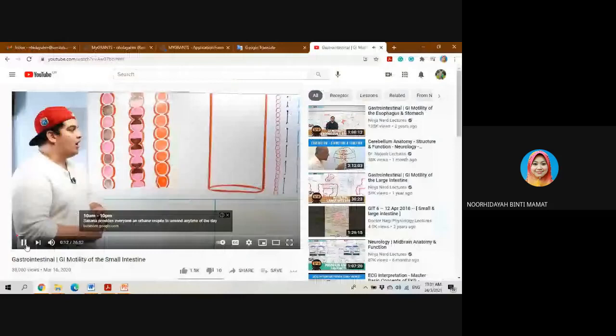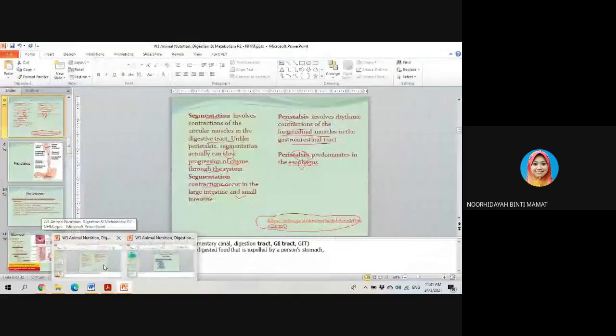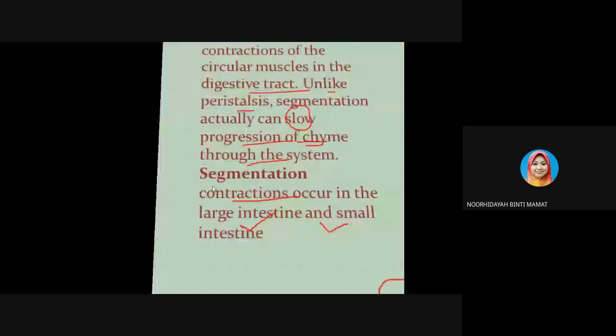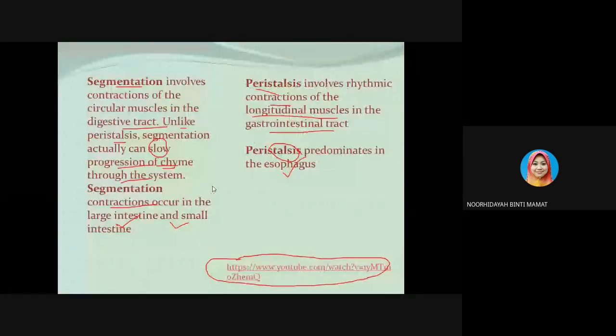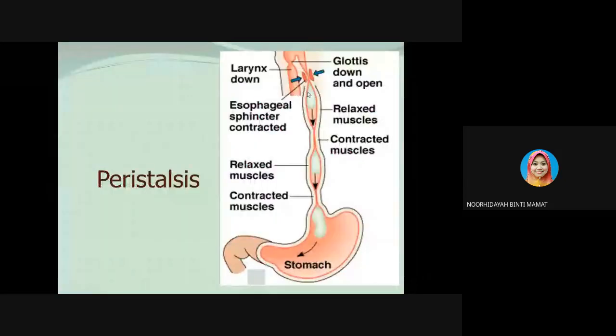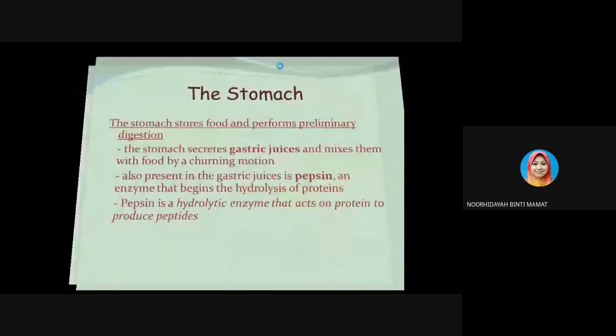There's a lot of video showing the differentiation between the movement, which is segmentation, and the peristalsis. You can search it on YouTube or Google. So this is the peristalsis. This is the food moving down from the receiving region.